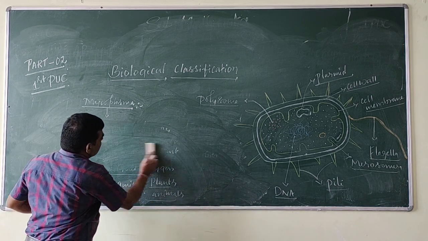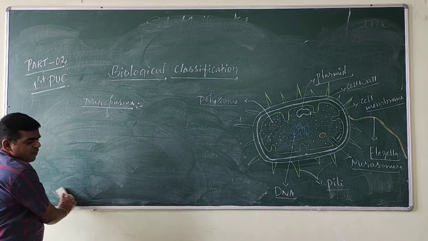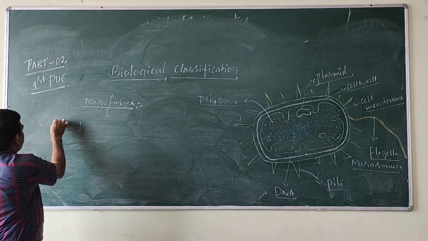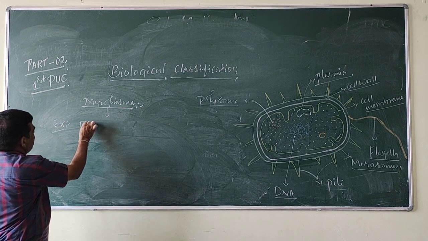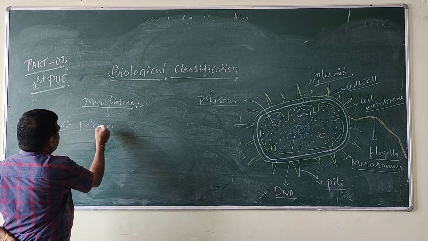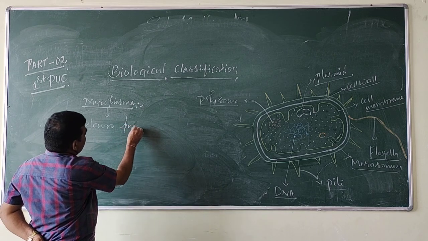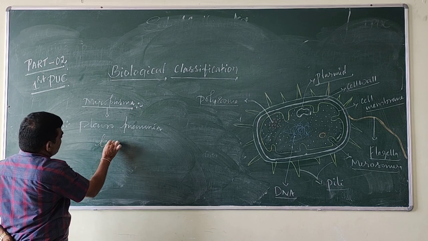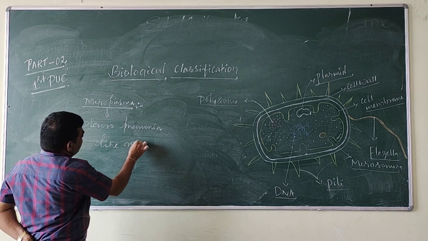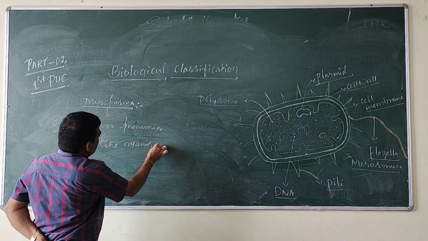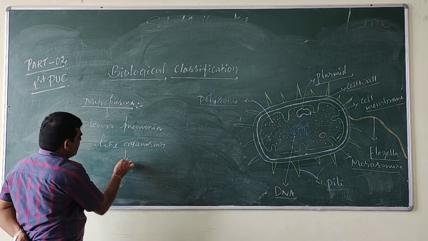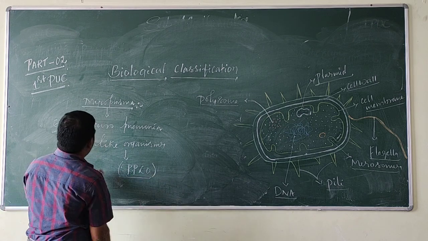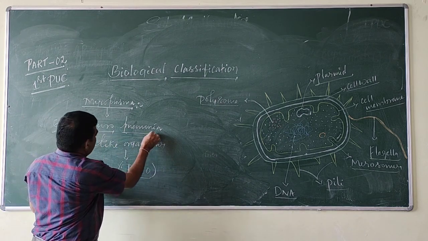An example for mycoplasma is pleuropneumonia-like organisms, PPLO.